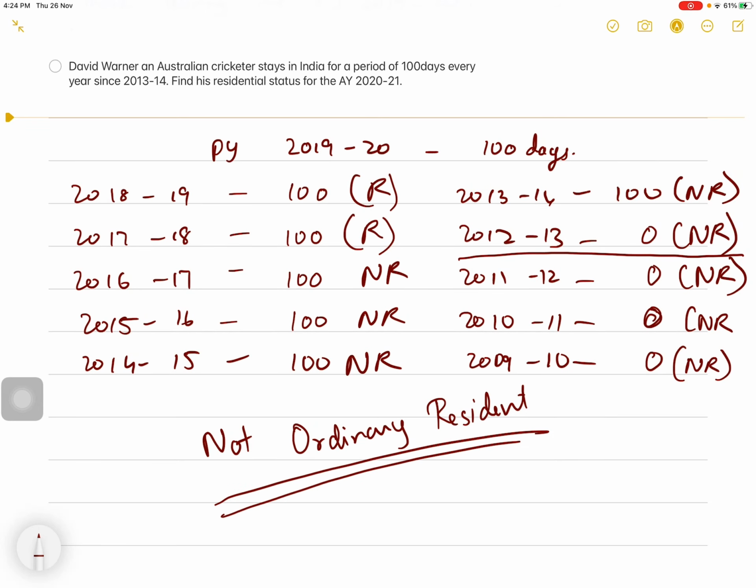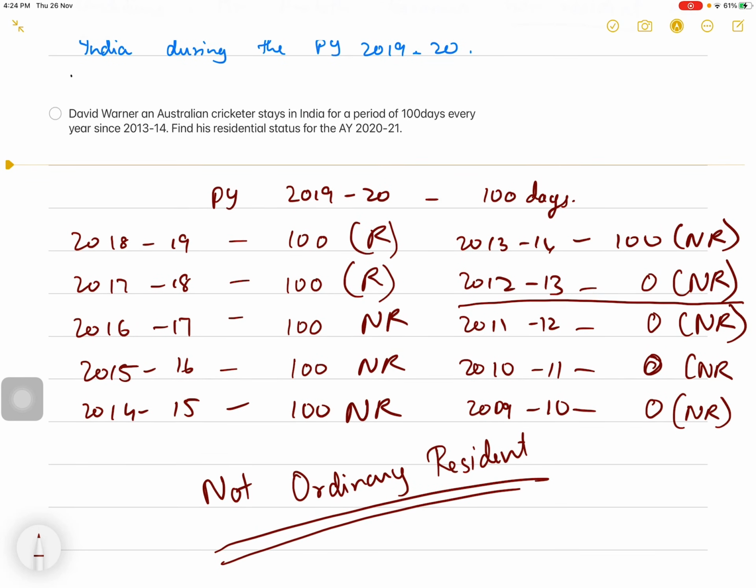So the answer is not ordinarily resident. He satisfies, during the previous year 18-19, he does not satisfy the first basic condition, he satisfies the second basic condition, so he is resident. He satisfies only one additional condition, that which is, out of 10 years preceding the previous year, at least 2 years he has to be resident. So that additional condition he satisfies.